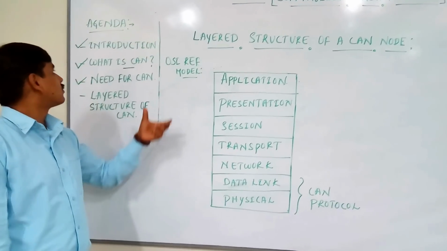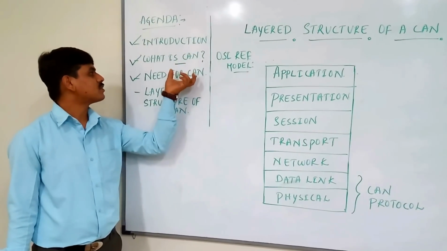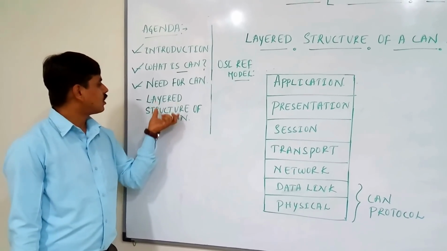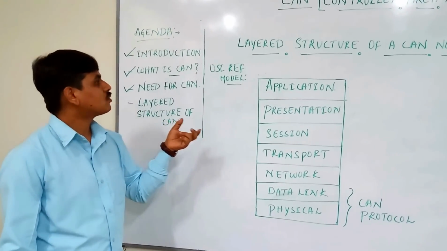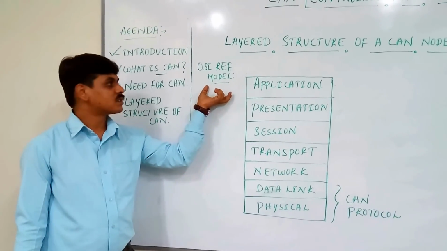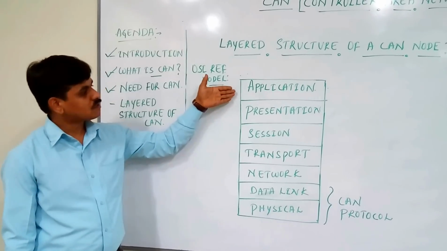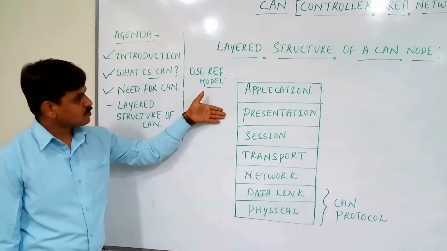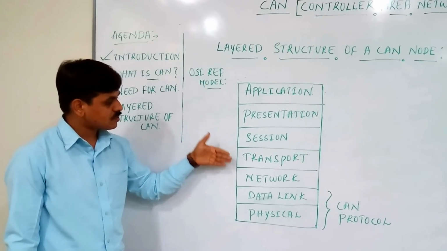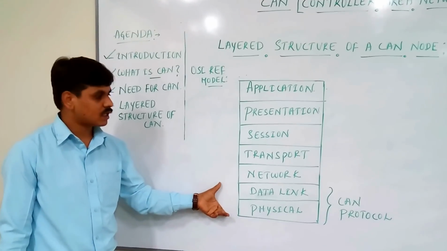So far we have seen the introduction of CAN, what is CAN and the need of CAN. Now we will be dealing with the layered structure of CAN. We all know the OSI reference model, Open System Interconnection Reference Model. According to the OSI reference model, we have 7 layers: application, presentation, session, transport, network, data link and physical layer.